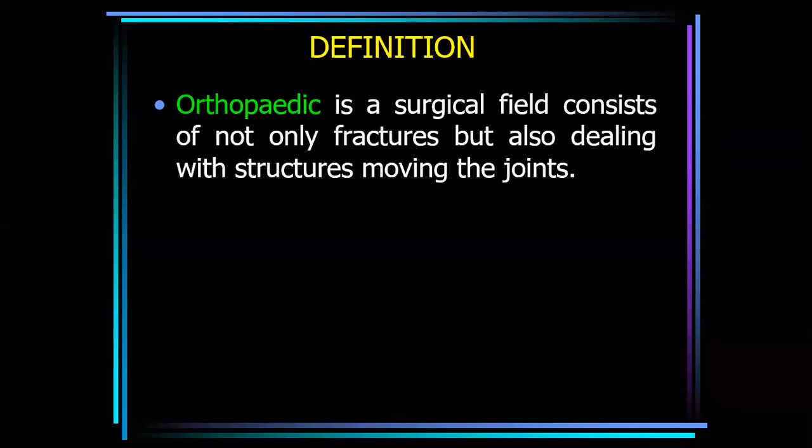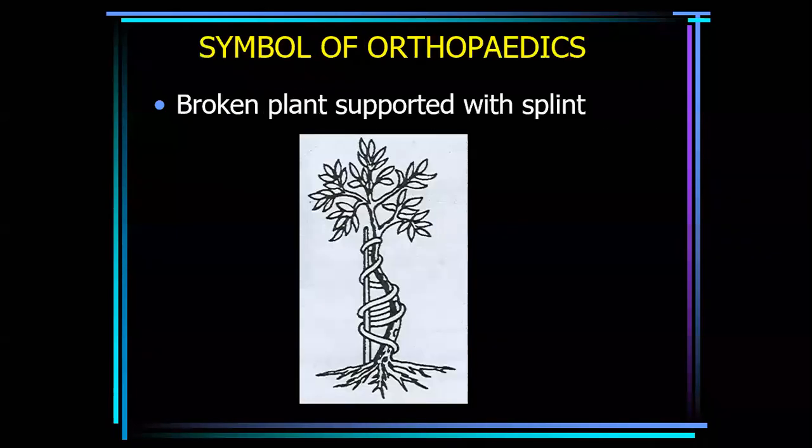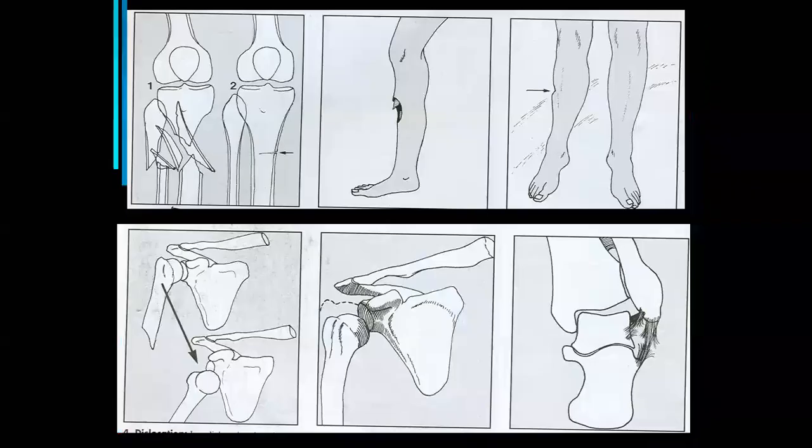People say that only fracture cases are dealt with in orthopedics. No, no. The fractures, the dislocations, and then other diseases, disorders, age factors, metabolic disorders, all these are dealt with in orthopedics. This is a sample of orthopedics.